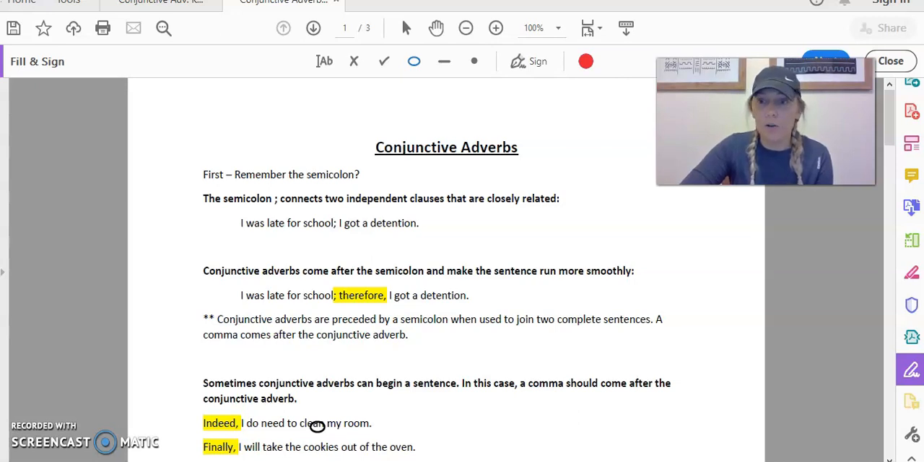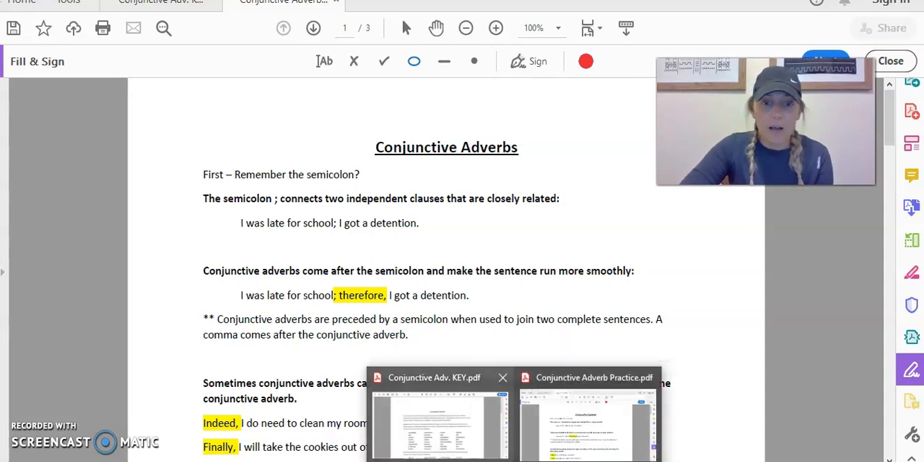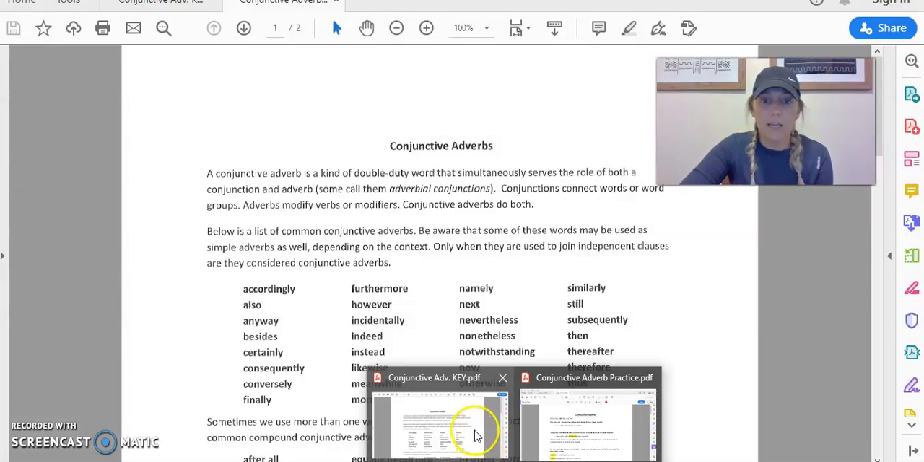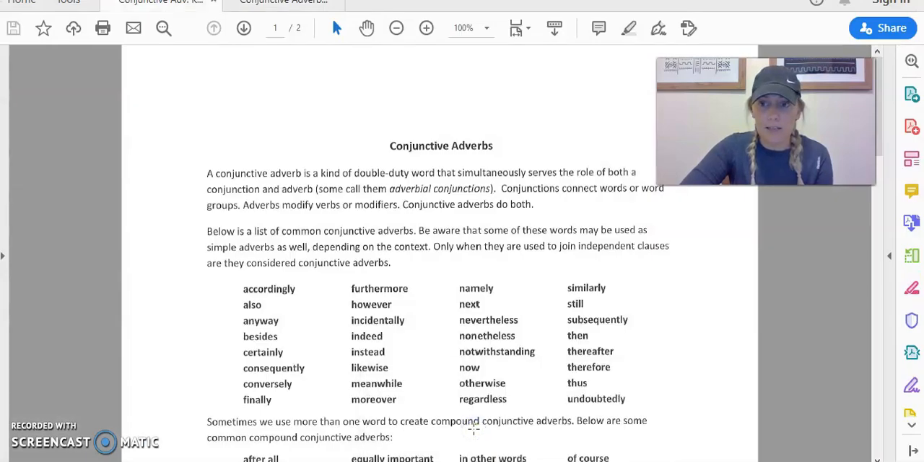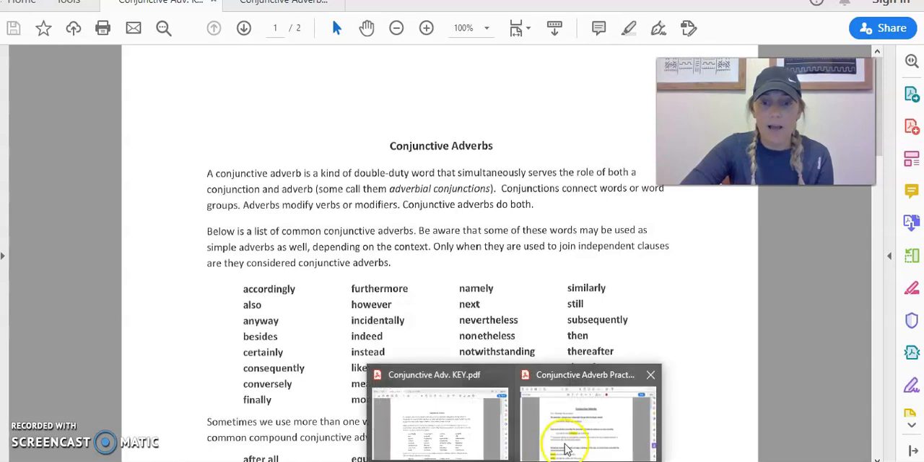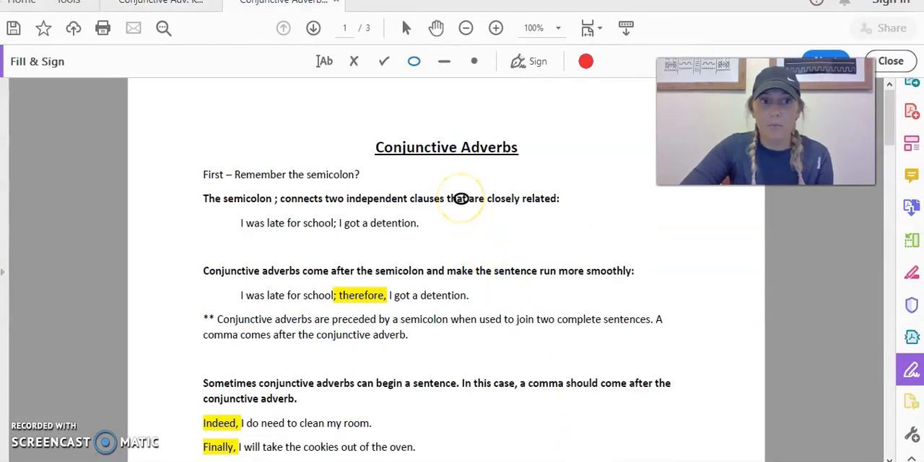We are going to go ahead and get started with our next little grammatical unit that we're going to be doing for probably the next couple of weeks. So in your email, you have two attachments. You have a conjunctive adverb key attachment, which looks like this. And you also have a conjunctive adverb practice worksheet attachment, which looks like this, okay?